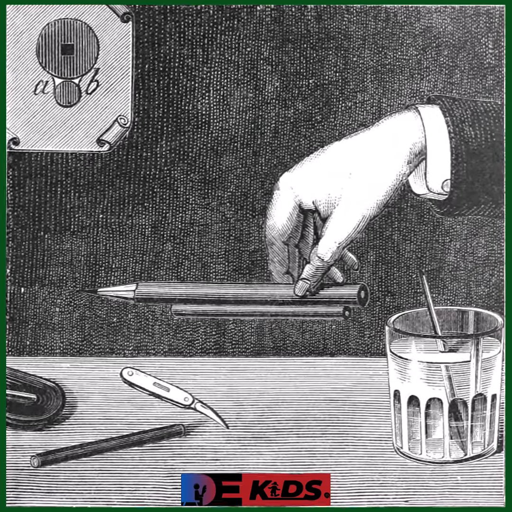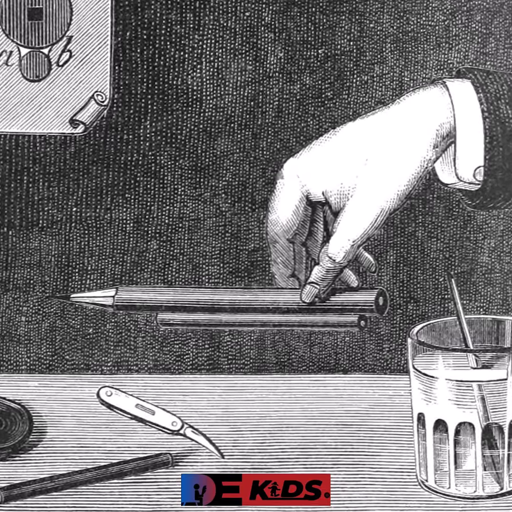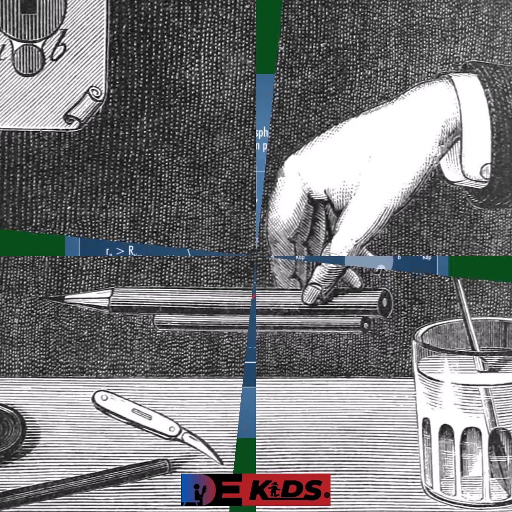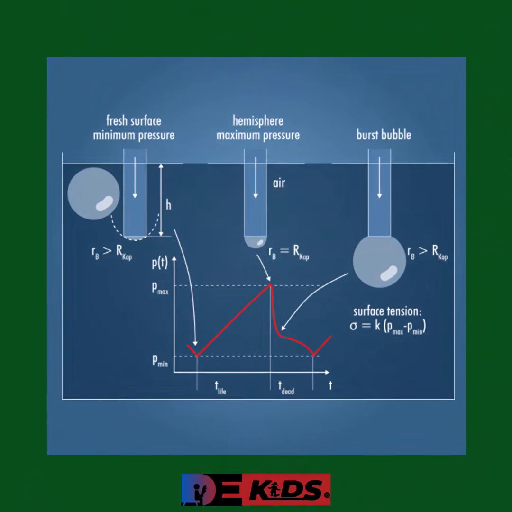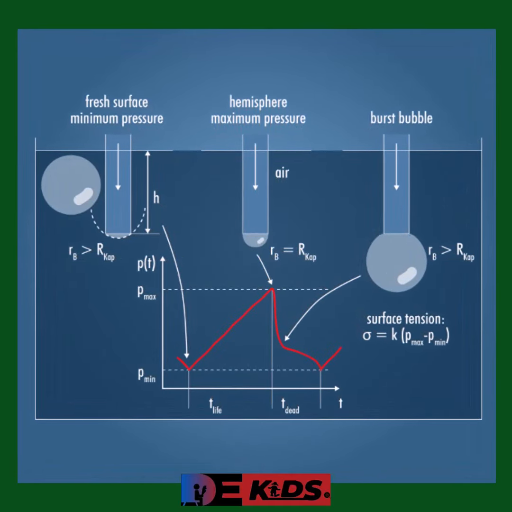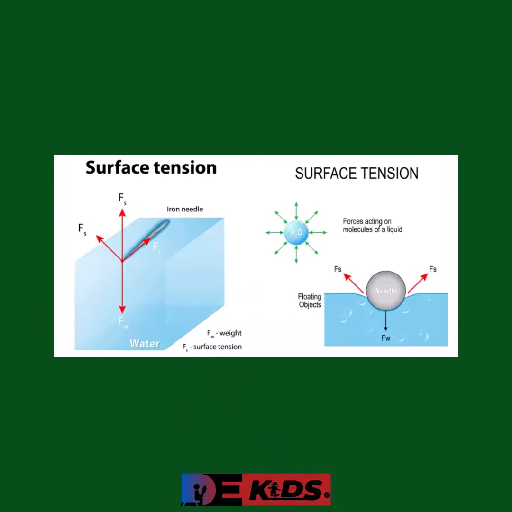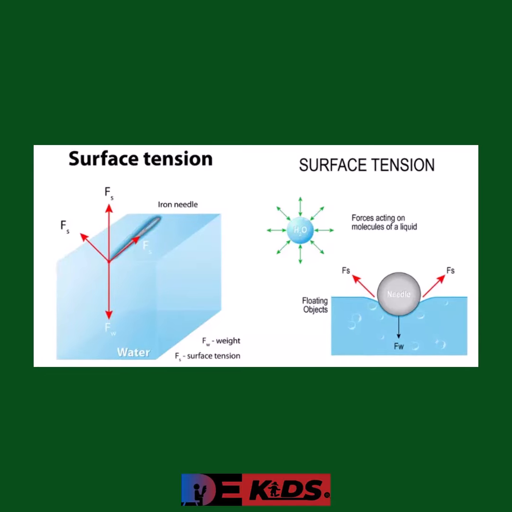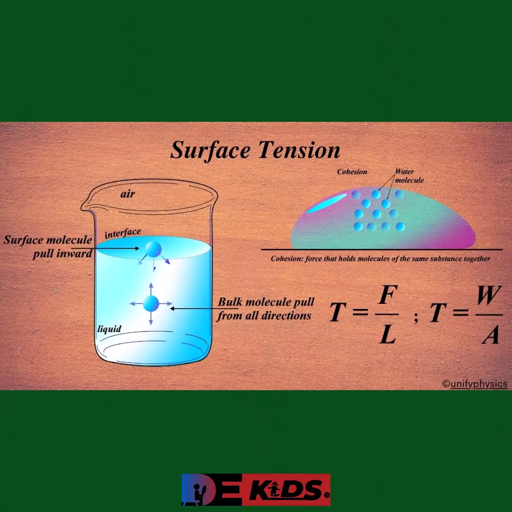Surface tension at a molecular level. Cohesion and surface tension. The cohesive forces between molecules in a liquid are shared with all neighboring molecules. Those on the surface have no neighboring molecules above and, thus, exhibit stronger attractive forces upon their nearest neighbors on and below the surface. Surface tension could be defined as the property of the surface of a liquid that allows it to resist an external force due to the cohesive nature of the water molecules.